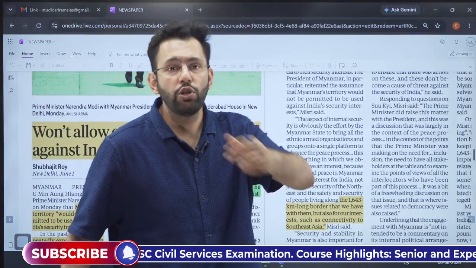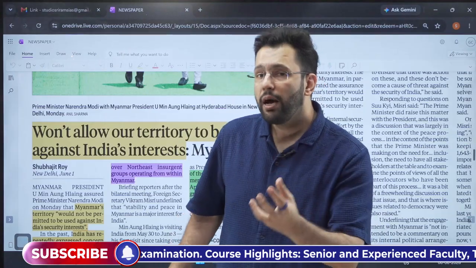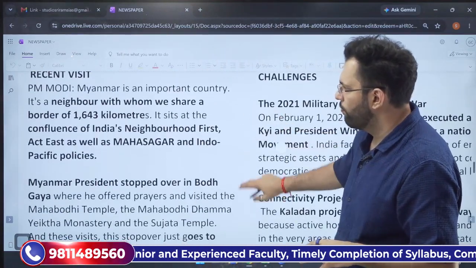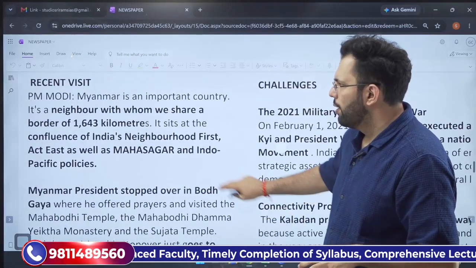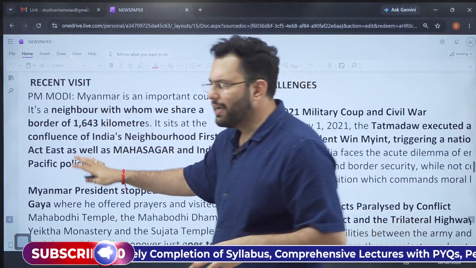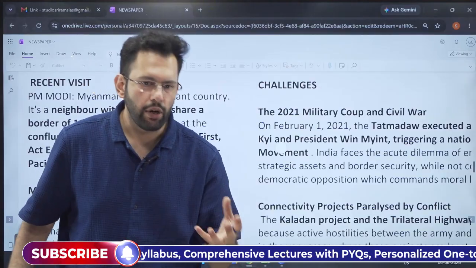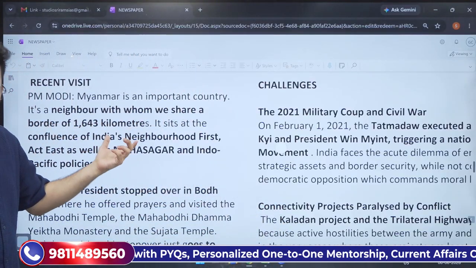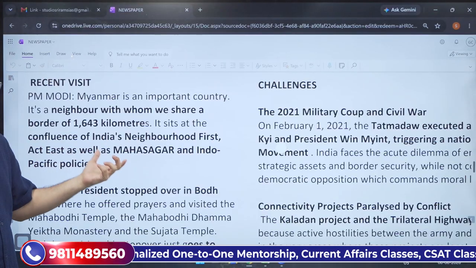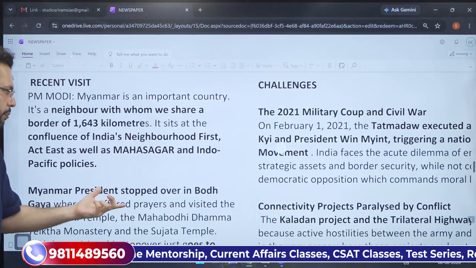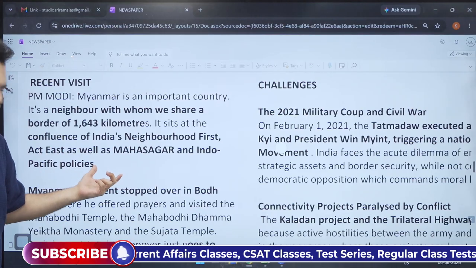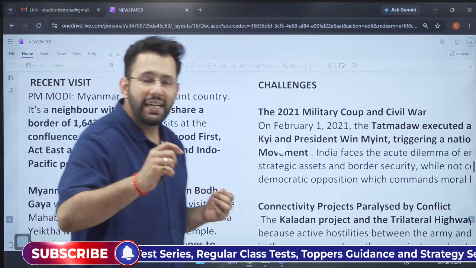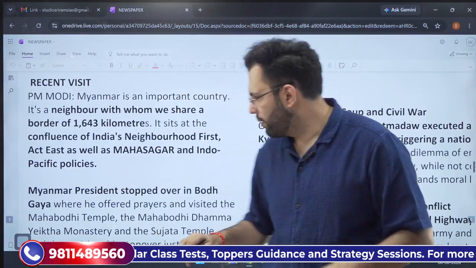Prime Minister Modi also highlighted that Myanmar is key. So what were the major statements? Let us see what the major statements are from the recent visit. Prime Minister Modi highlighted that Myanmar is of critical importance for India. It is a neighbor with whom we share a border, and it is also at the confluence of our neighborhood first diplomacy, Act East diplomacy, as well as Mahasagar and Indo-Pacific policies, highlighting the critical role of Myanmar.